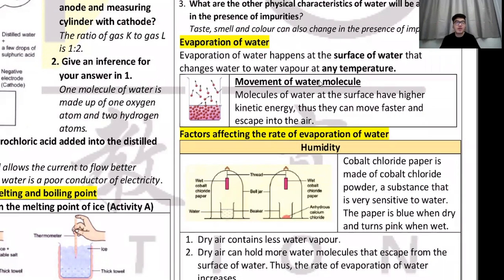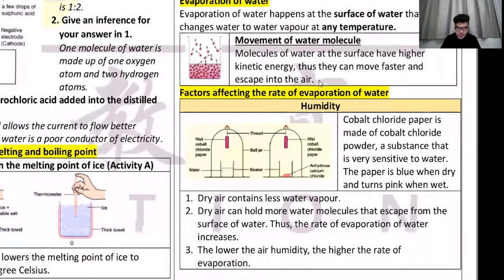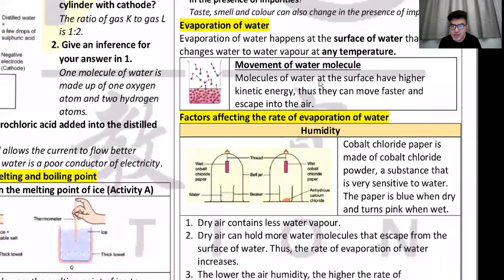All right, so 4 factors affecting evaporation. I've mentioned this in seminar already. I will mention this again. Basically, evaporation is how you dry your clothes. I'm sure you hang your clothes for your mom, right? After your mom washes your clothes in the washing machine, she'll say, go and do housework, hang her clothes for her.